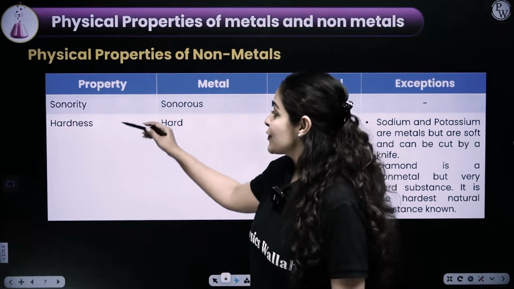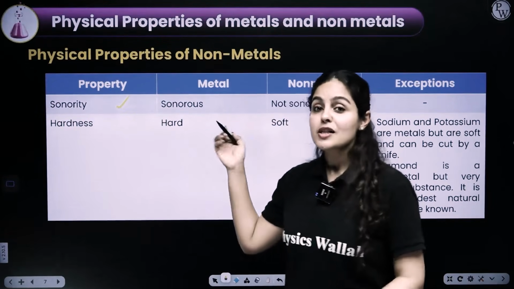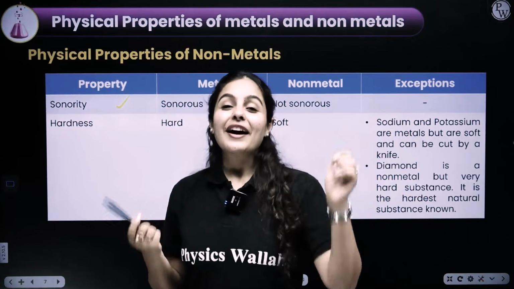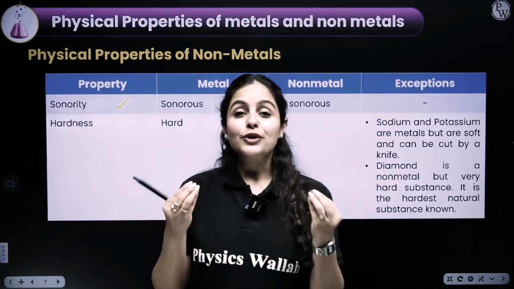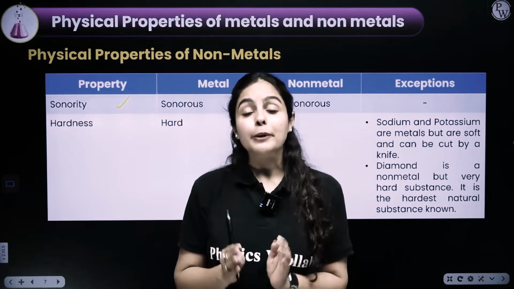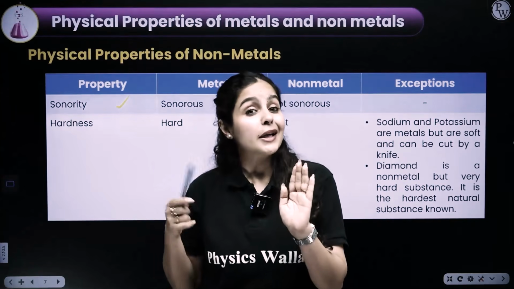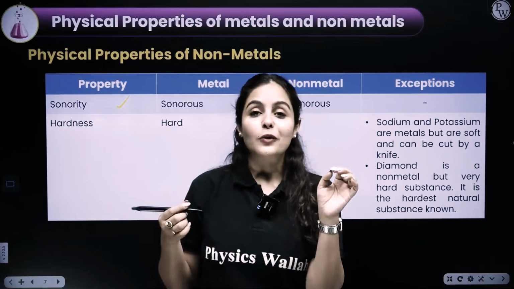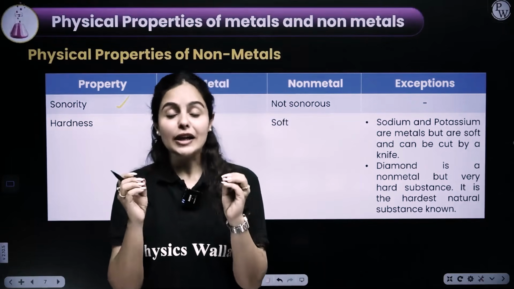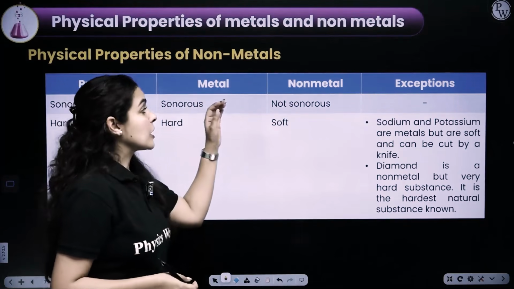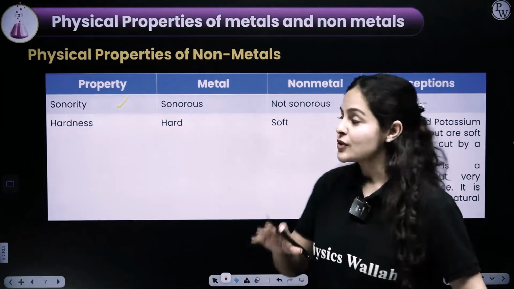Now, moving on to the next physical property, sonority. Metals are sonorous. As I entered the class, I was giving you chutti. So yes, metals are sonorous, that produce a ringing sound. There are different kinds of sounds, guys. Pat, pat, pat, tap, tap, tap, tan, tan, tan. What I'm talking about here is that tan, tan, tan wala sound, right? That is the ringing sound. So metals are sonorous as they produce a ringing sound, whereas non-metals are non-sonorous, very clearly.